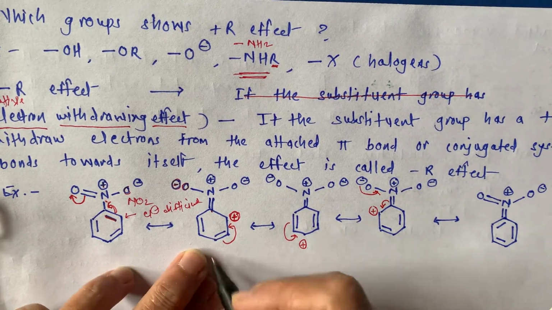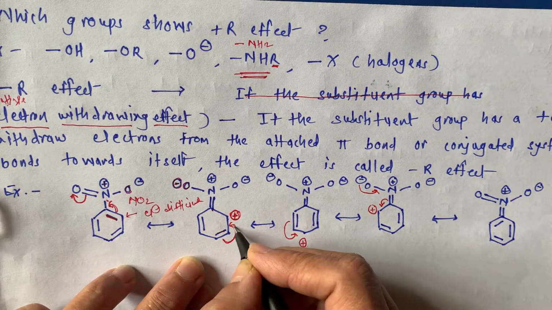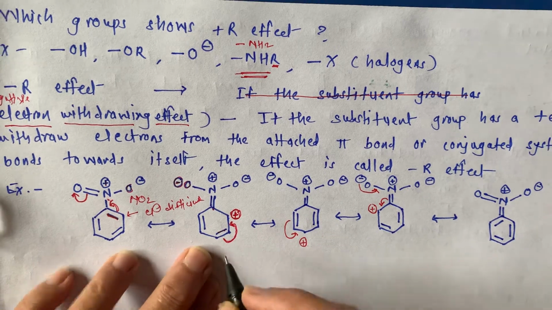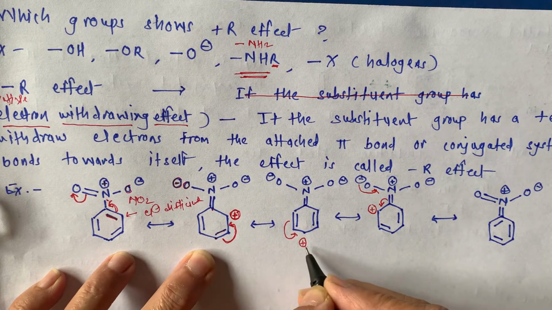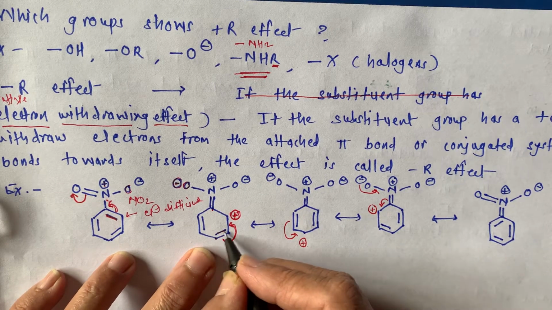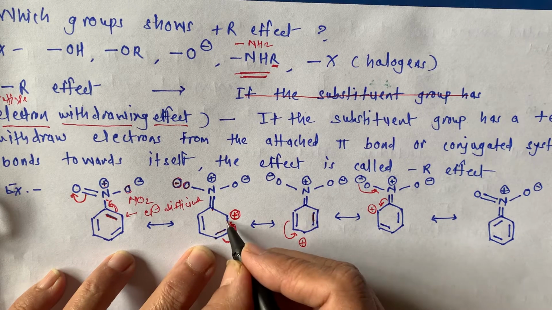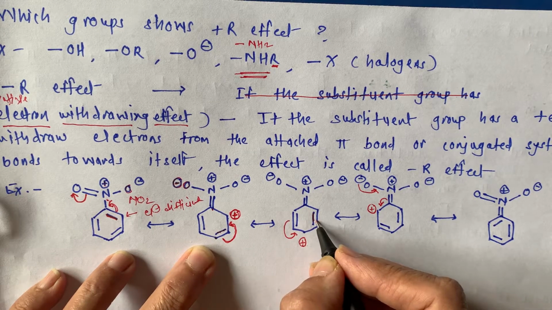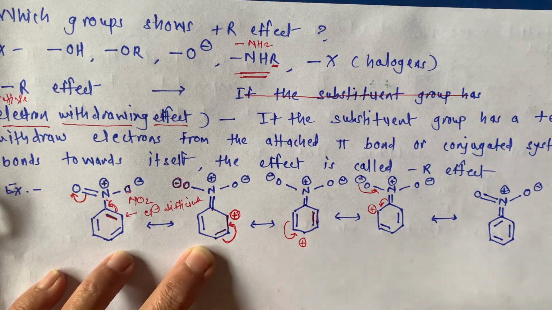Now again delocalization is possible. These two pi electrons will move like this, and that's why now this carbon will become electron deficient, so it acquires positive charge, and this double bond shifted over here, and this single bond formed double bond over here. Here it is initially single bond, now we get here double bond.